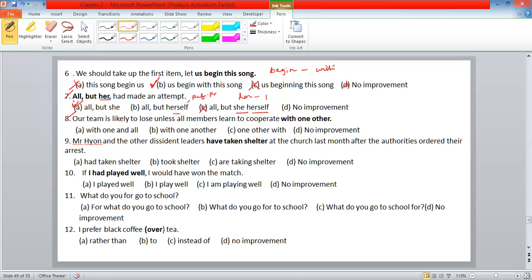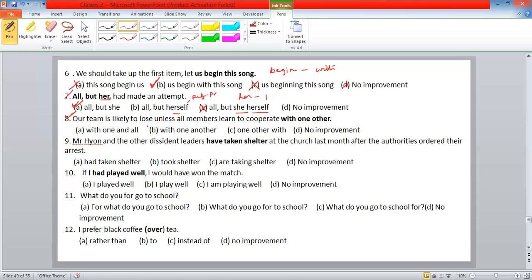All, indefinite pronoun. All but she had made an attempt. Made a trial. All but she also made an attempt. That's the meaning. Clear? Made an attempt. Okay. Next one.